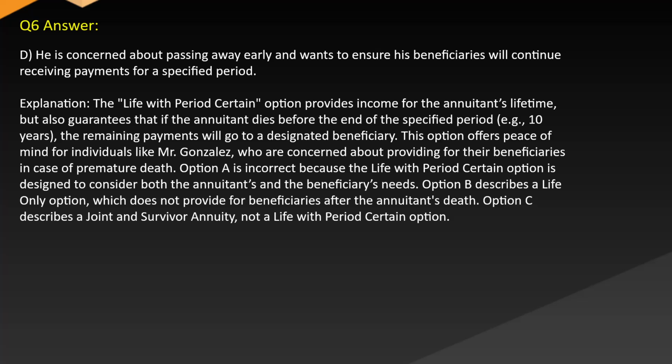Option A is incorrect because the life with period certain option is designed to consider both the annuitant's and the beneficiary's needs. Option B describes a life-only option, which does not provide for beneficiaries after the annuitant's death. Option C describes a joint and survivor annuity, not a life with period certain option.